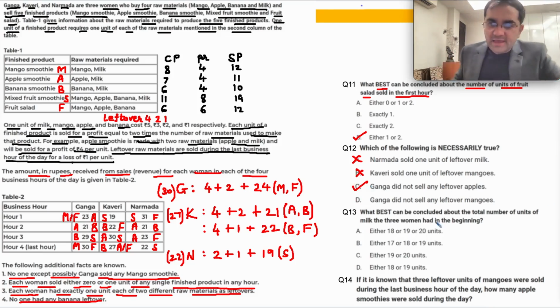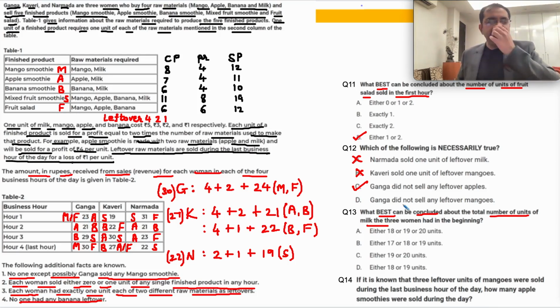ठीक है. 13th, what best can be concluded about the total units of milk that the three women had at the beginning? So we have to count milk. And milk किस किस में है? Everything except F. Every component has milk except F. So we will now count milk.